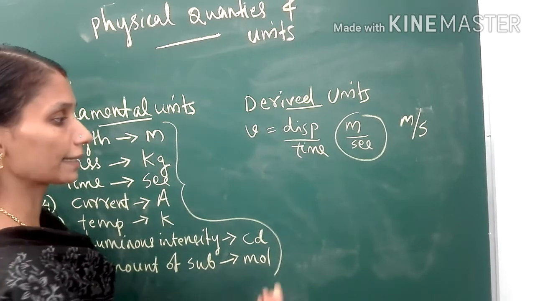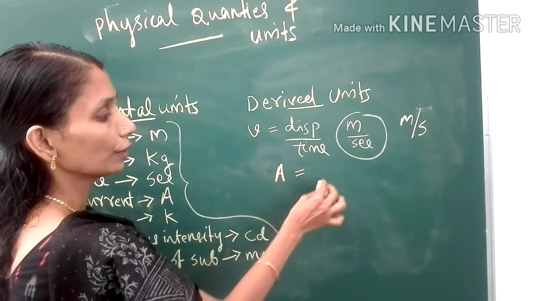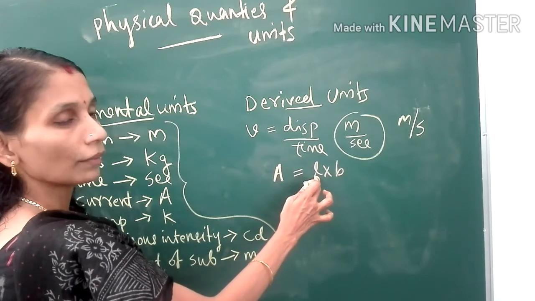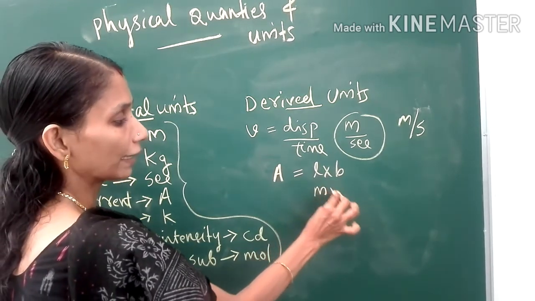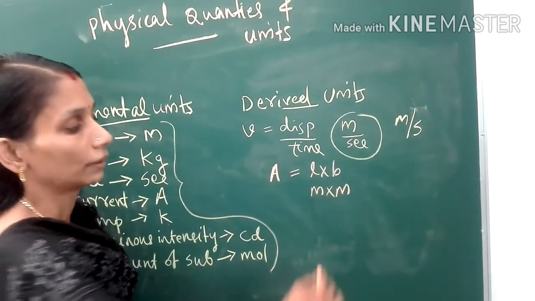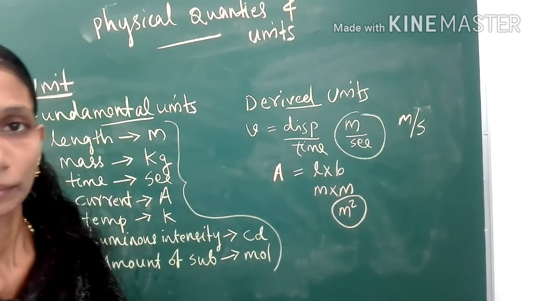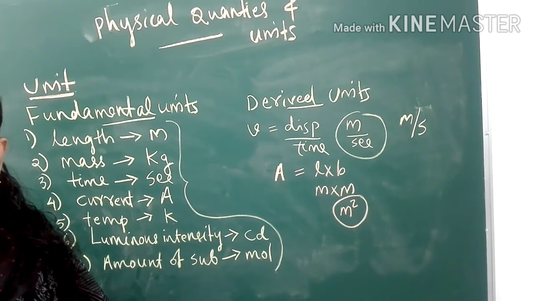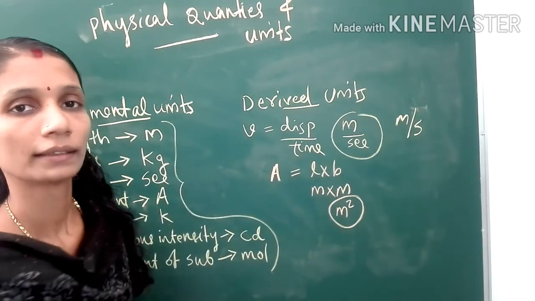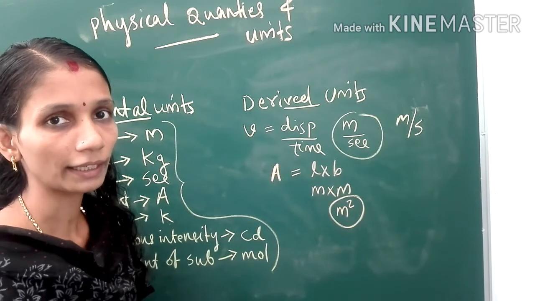Or we can take another example, area. How will you get area? Area is equal to length into breadth. What is the fundamental unit for length? Meter. What is the fundamental unit of breadth? It is also meter. So, this is equal to meter square. For area, meter square is the unit. Such types of units are known as derived units. Understood? Clear?